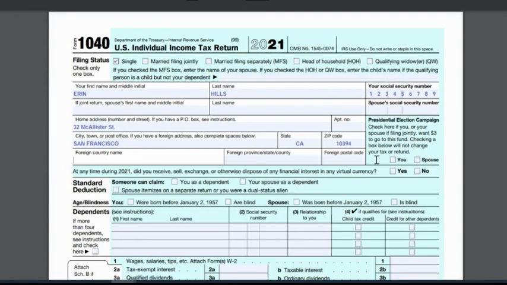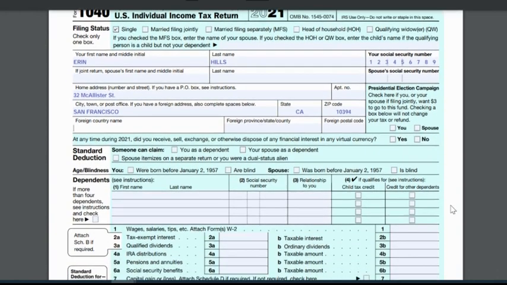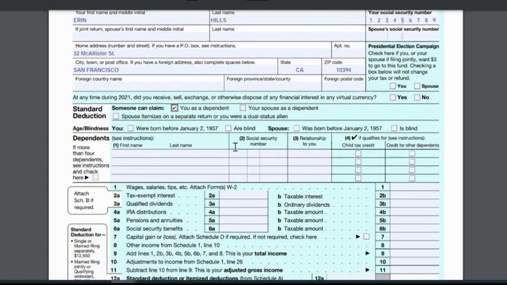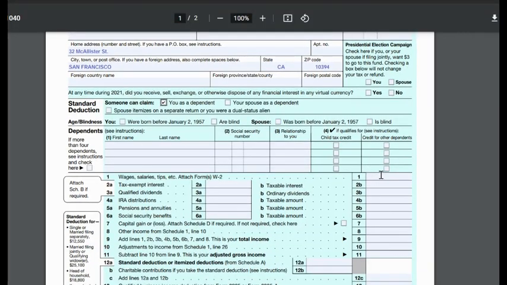If there's no foreign accounts, you will usually leave this blank. As for a donation for presidential campaign, you would not do that either. That's for somebody who is doing investing in the virtual currency. Can someone claim you as a dependent? Yes, in this case, it would be no kids, so that would be nothing there.